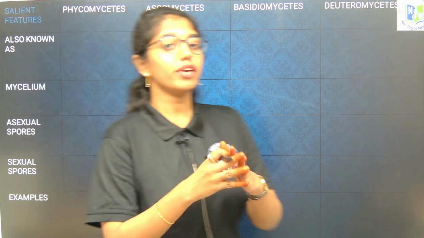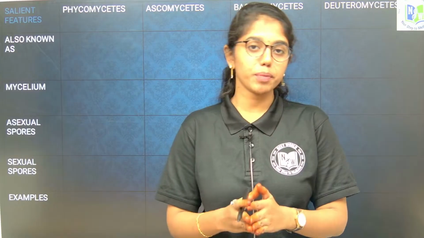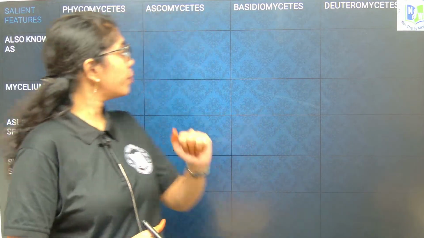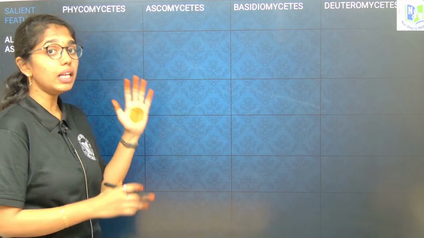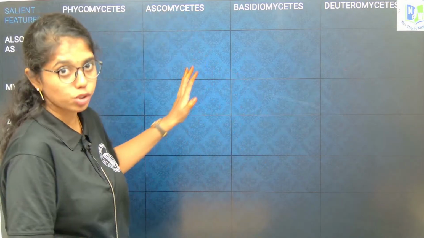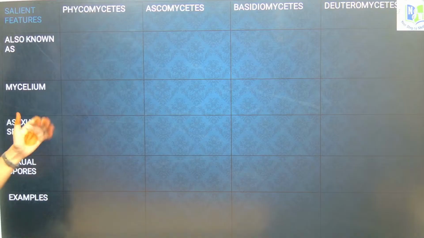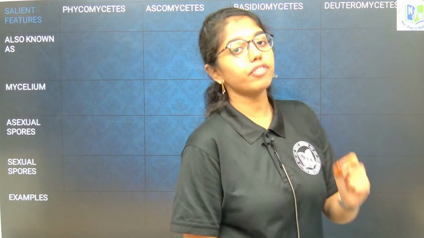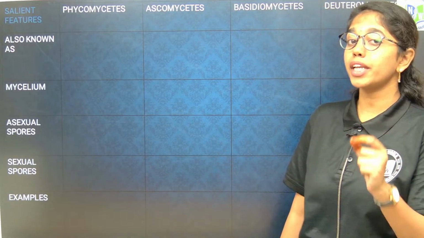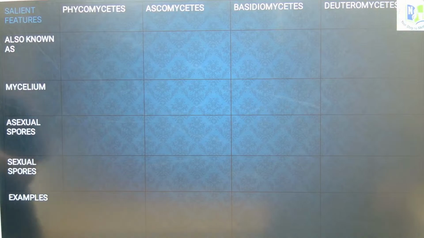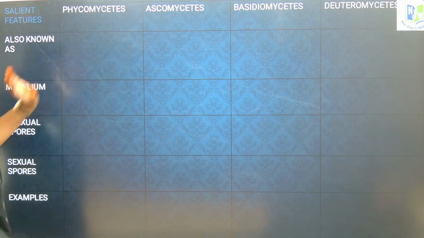So here we are in our last session from the chapter Microbial World of our PGT syllabus. Today we will be looking into the fungal classification in total. Let us look into the complete comparative analysis of all the 4 classes of fungi, and then we will be looking into the last segment: those are animal-like protists, the protozoans. After that we will be exercising 25 MCQs from this chapter. So yes, let us begin with the comparative analysis of fungal classes.